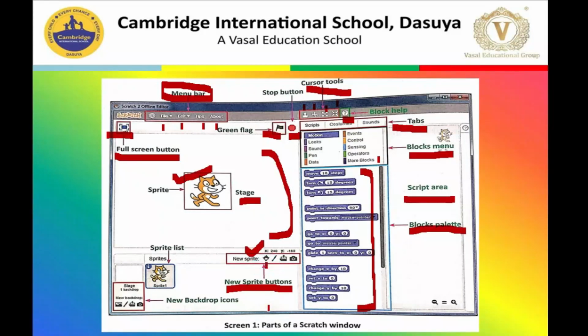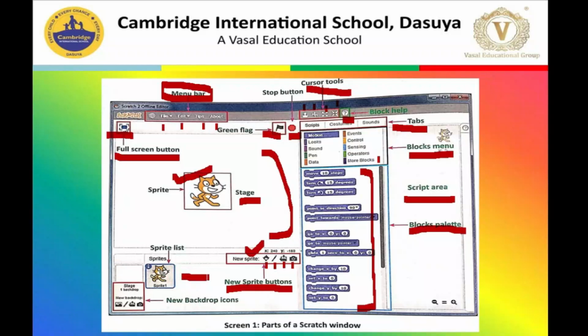Number 1, to choose a sprite from an existing library of Scratch. Number 2, a paintbrush is available to draw your own sprite. Number 3, if you want to upload an image from your computer and want to make that image a sprite, you can click on this button. Then we have the last option, that is the camera. You can click on this and then click a photo and you can use that photo as a sprite.